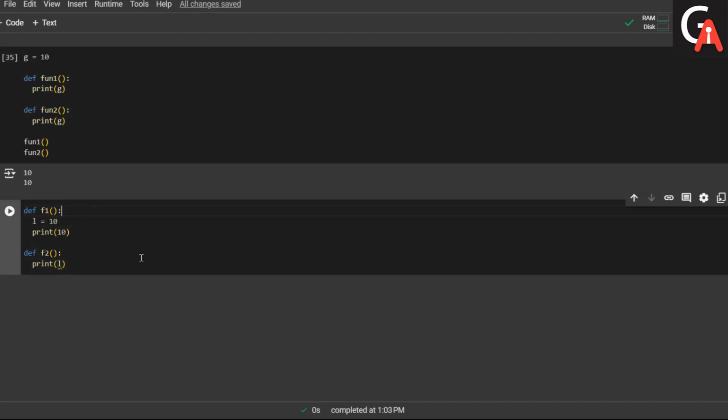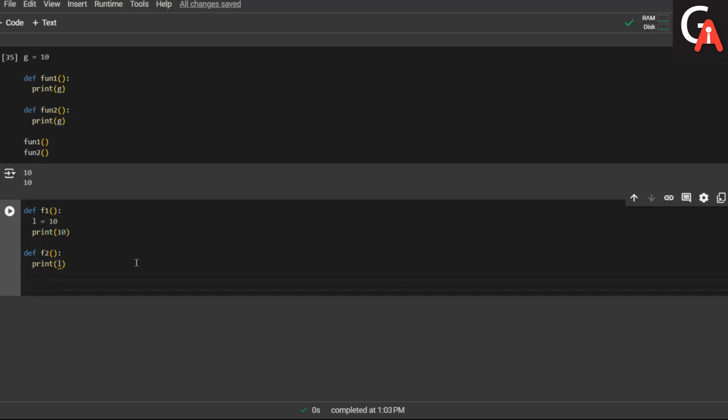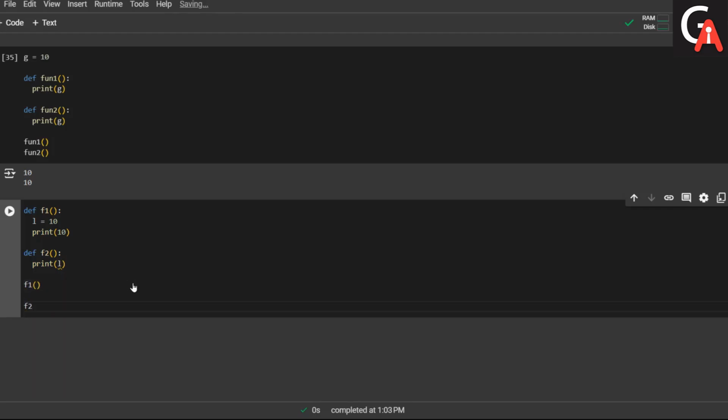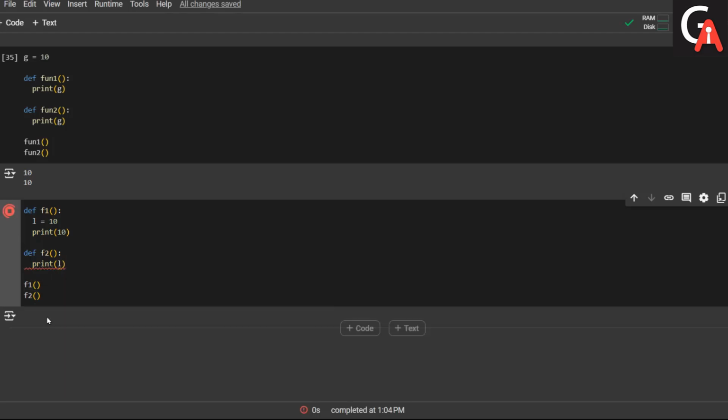What I'm trying to do here is call the function f1 and call the function f2, right? Right now I am operating in Google's Colab notebook, and it will show me some of the errors like L is not defined. But if you are working on some of the other IDEs where the syntax matching is not available, such as Notepad, then you won't get the difference at all, right? Let me try to execute this.